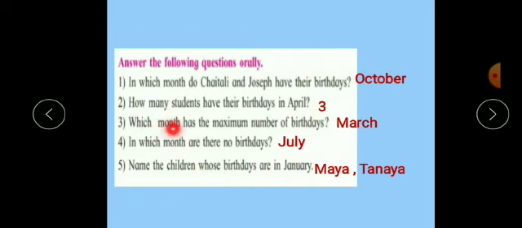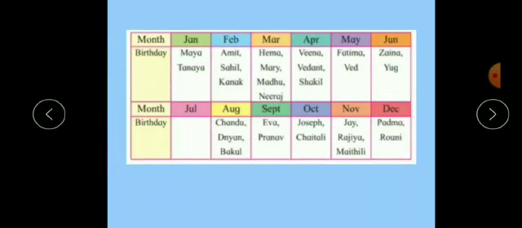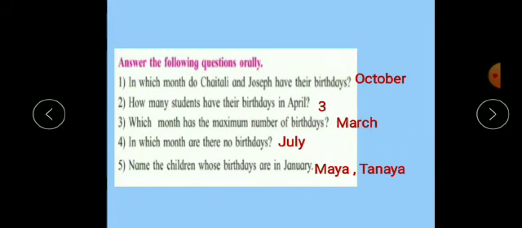Then which month has the maximum number of birthdays? Now here just look at the months. In the month of March there are 4 children who have their birthday, and in the rest of the months they have either 3 children or 2 children. So which month has the maximum number of birthdays? In the month of March there are the maximum number of birthdays.